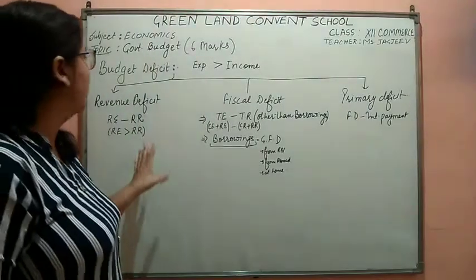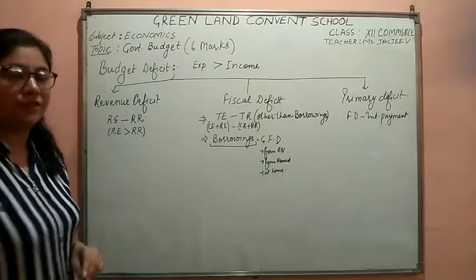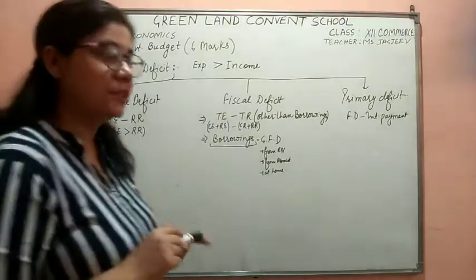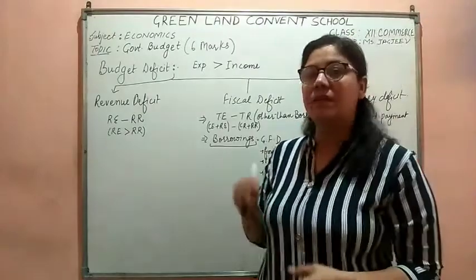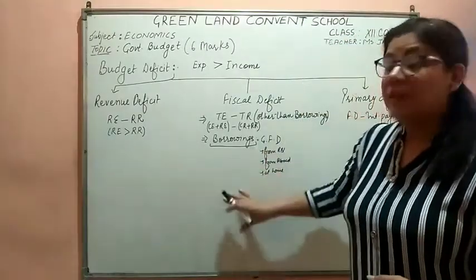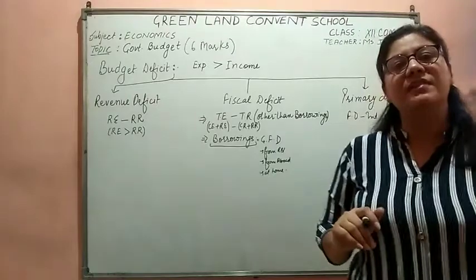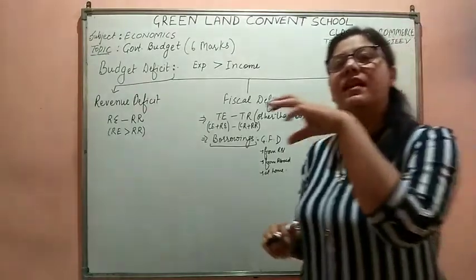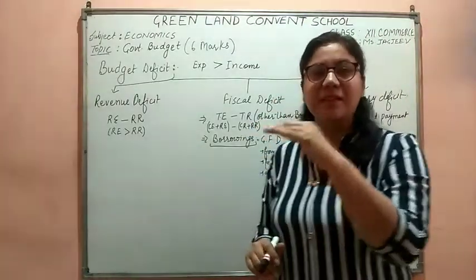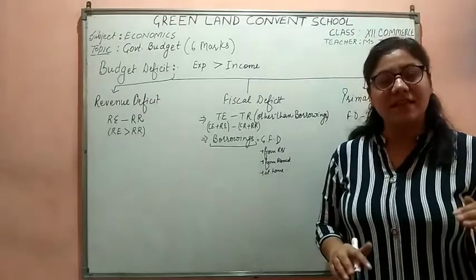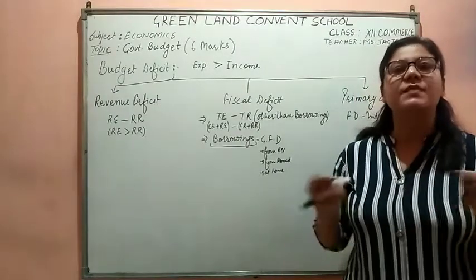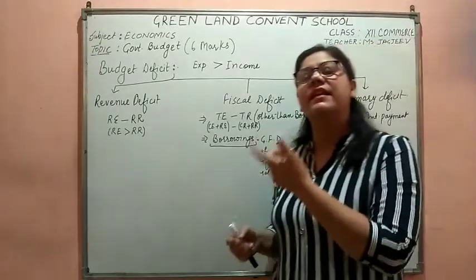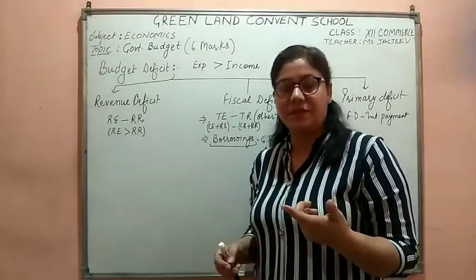Moving further, now we will be talking about the budget deficit. When I talk about the budget, it means the expenditure and the incomes of the government. Budget could be of 2 types. One is a balanced budget, another one is an unbalanced budget. When I say balanced budget, it means that the income and expenditure of the government are the same. Then it is balanced. Whatsoever the government is taking as a revenue, it is spending it.